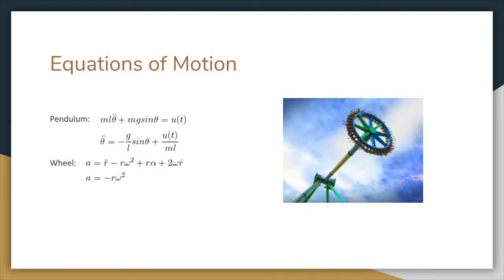These are the equations of motion. The pendulum and wheel are both second-order differentials. Here, the pendulum's acceleration depends on its angular position, length, and other external forces. The pendulum's reference frame rotates with respect to the inertial frame, which is located at the base of the pendulum. Assuming the wheel does not accelerate or change radius, the only component that remains is the centripetal acceleration. The wheel itself rotates relative to the pendulum's reference frame.